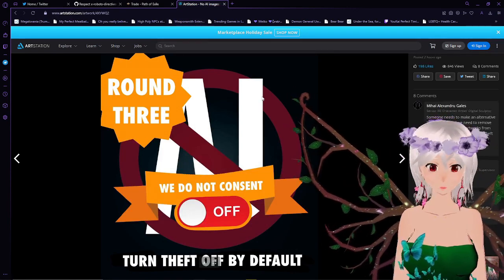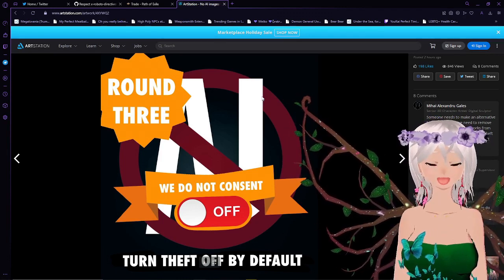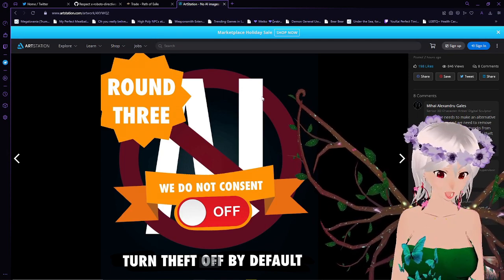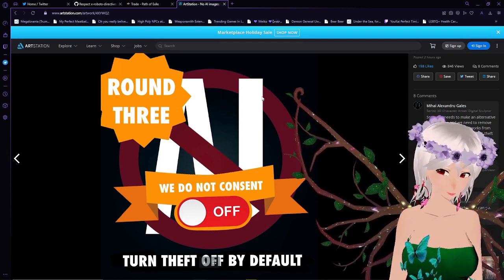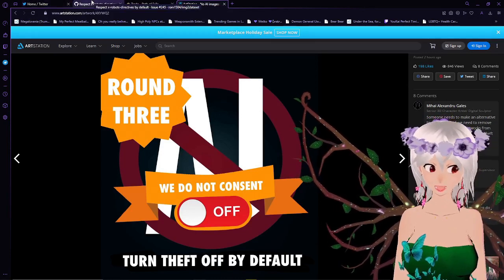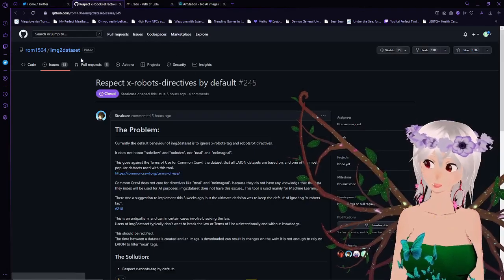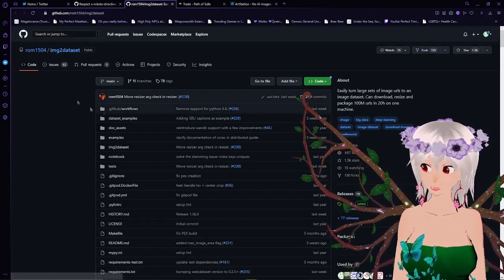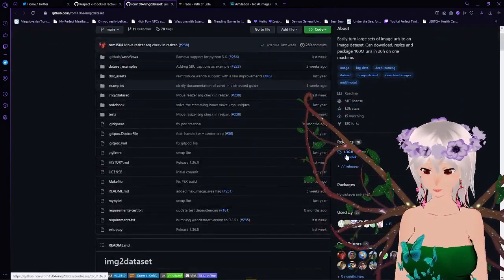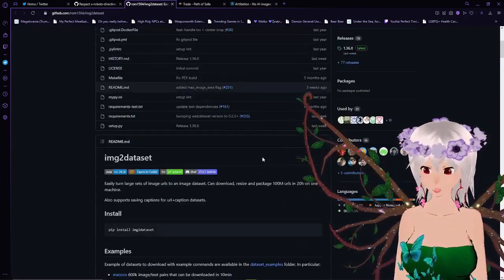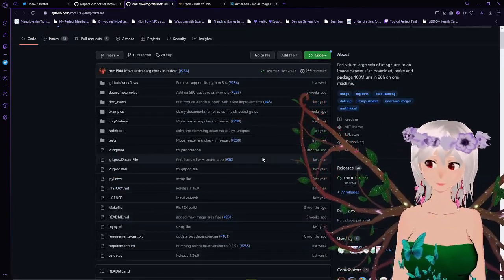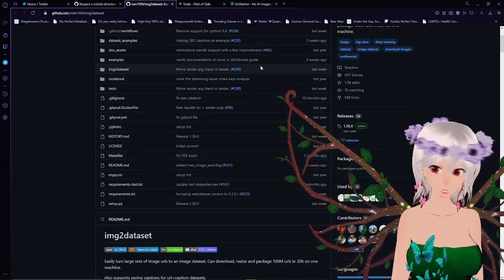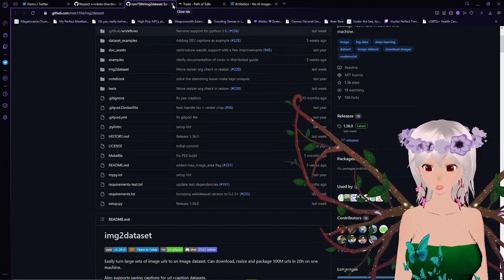Now, there's really only one web crawler that is responsible for this. One dataset type thing that's responsible for this. For that matter, it's even only made by one dev. Now, this is Image2dataset. It is available on GitHub for free. You can get it for free on GitHub, and its entire thing is to go through everything and convert any image into a dataset to be used by machine learning.